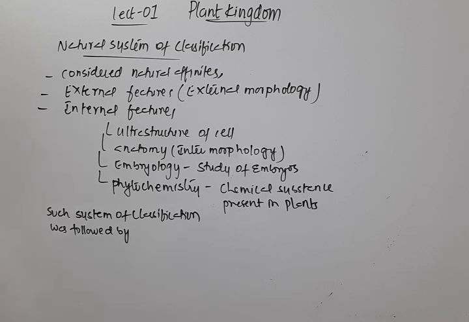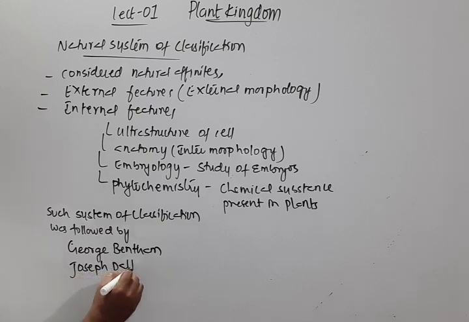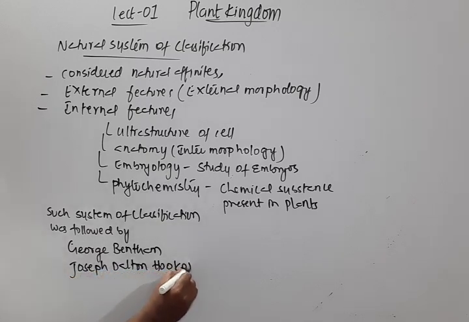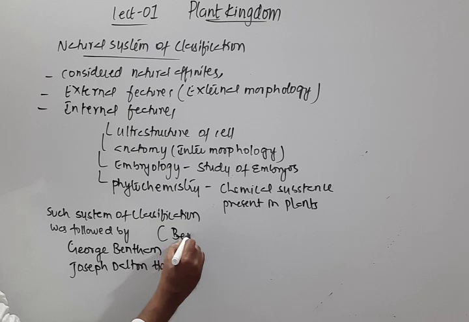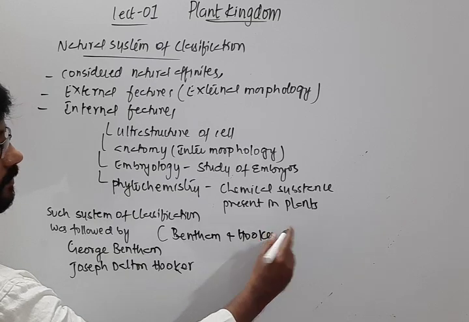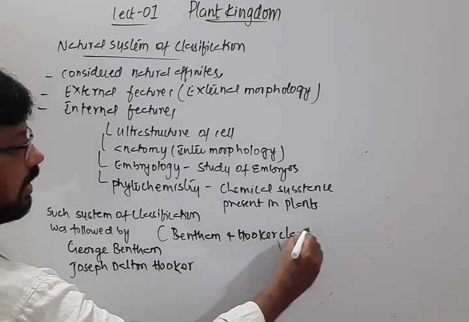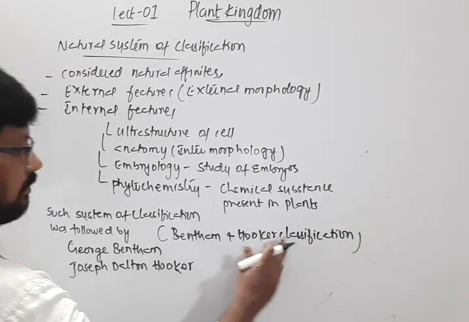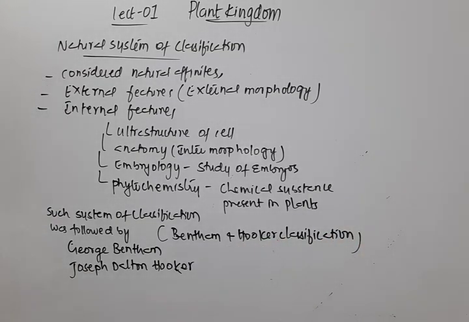So that was done by George Bentham and Joseph Dalton Hooker, the two persons. So in short, we call it the Bentham and Hooker classification. The Bentham and Hooker classification is a natural system of classification.